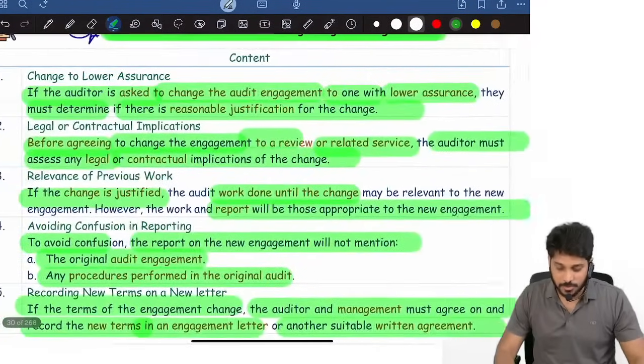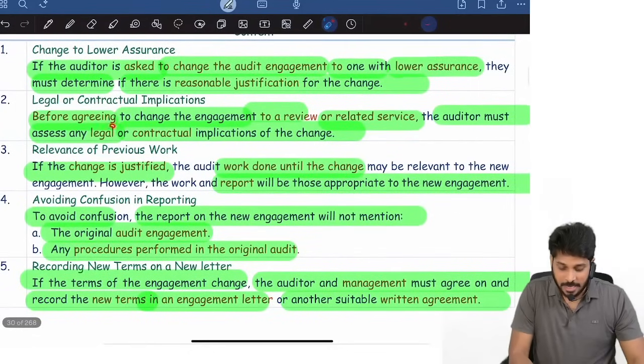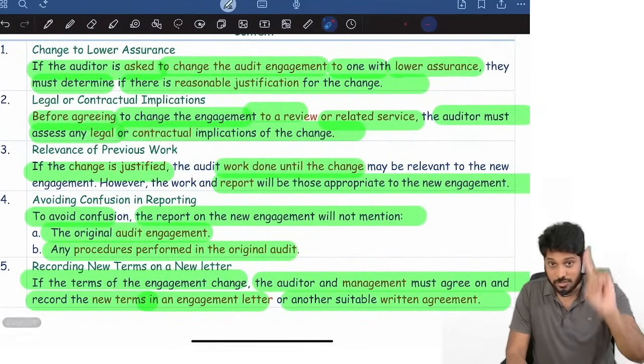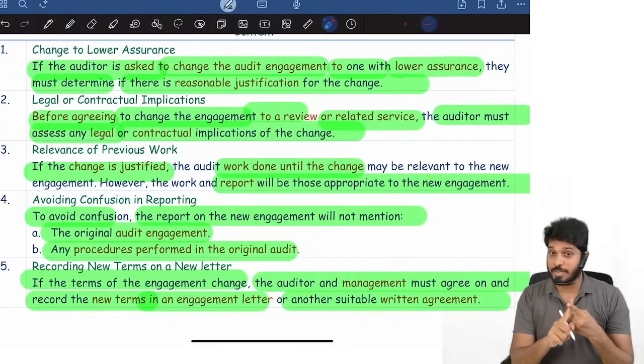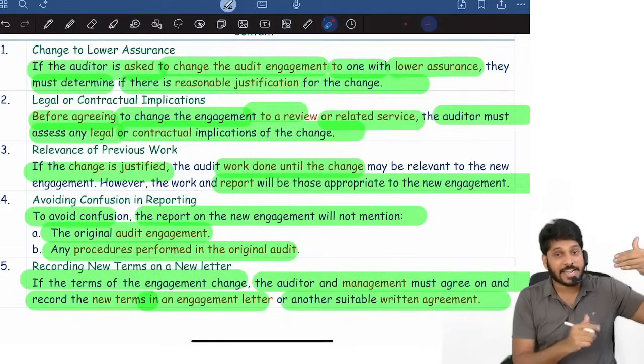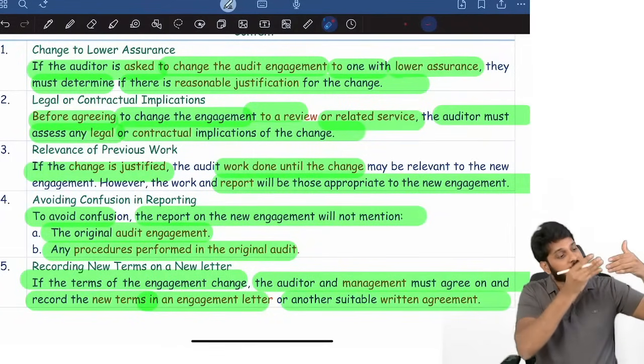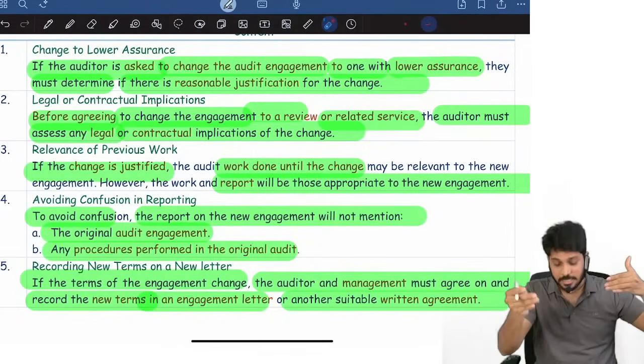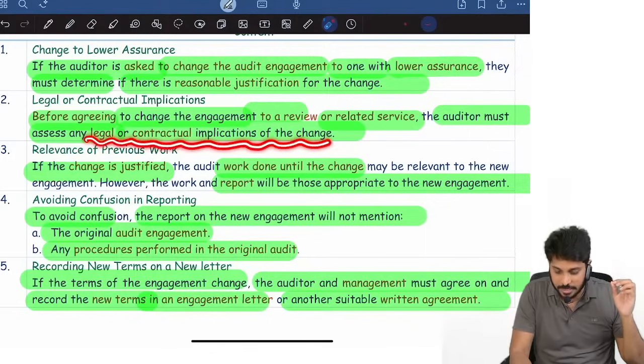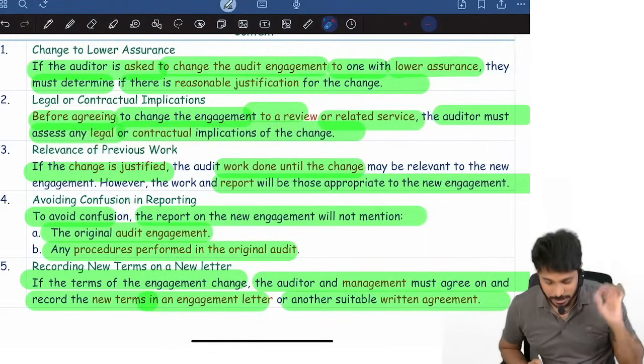So these are the matters which the auditor has to consider. What matters? Legal and contractual implications of the change. Most important, legal implications, contractual implications. Before I agree to change an audit engagement to a review, before changing from audit to related service, I need to verify legal and contractual implications.